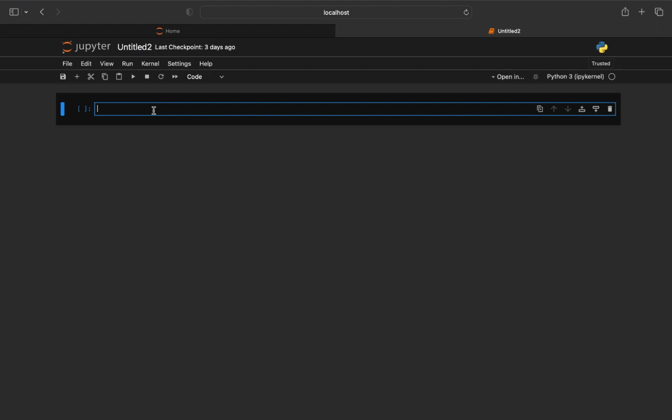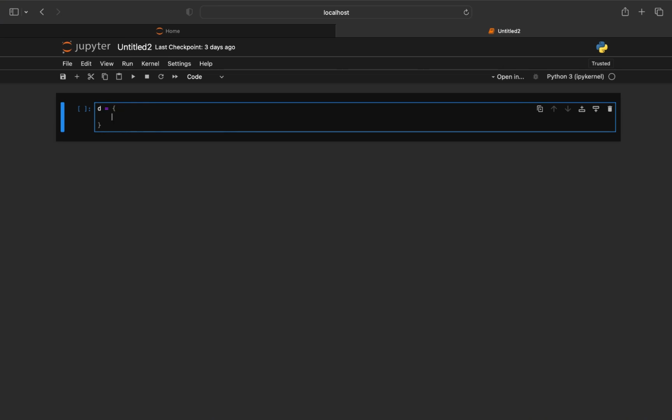Now I am going to create a dictionary. D is equal to, it is always written in curly braces, and we write keys and the values. Remember, you should always write keys in single or double quotes, like this, name, and then we put a colon, and then we write the value. On the right side of the colon we write the value, and on the left side of the colon we write the keys.